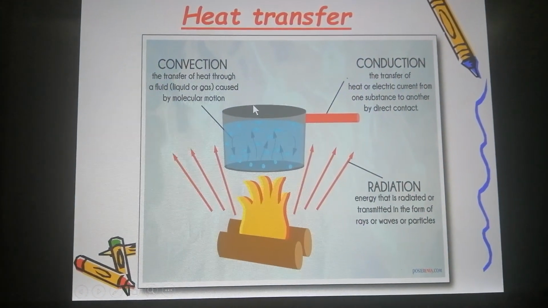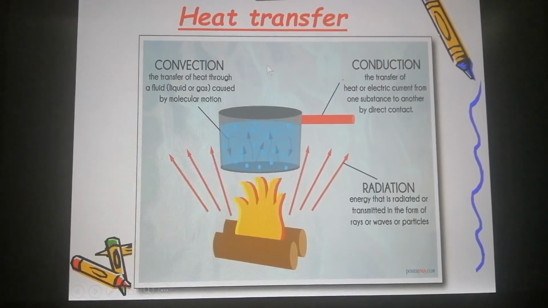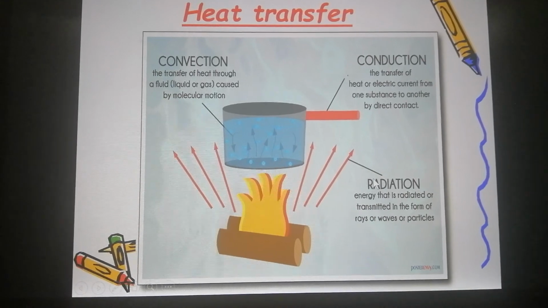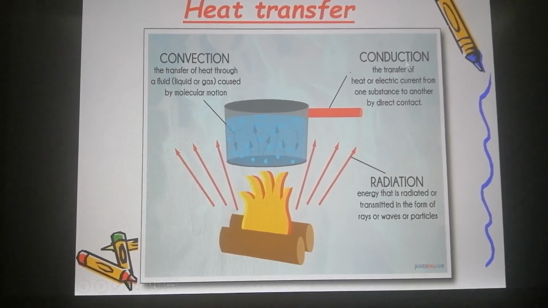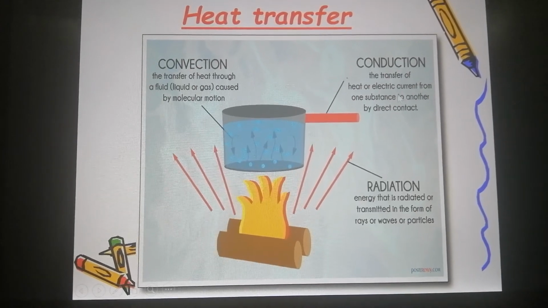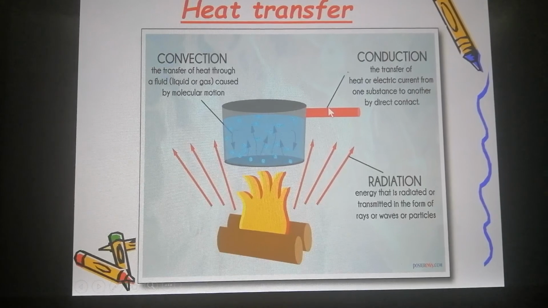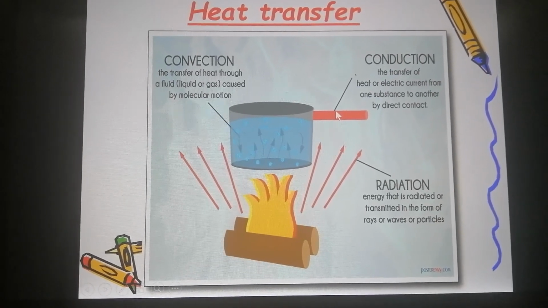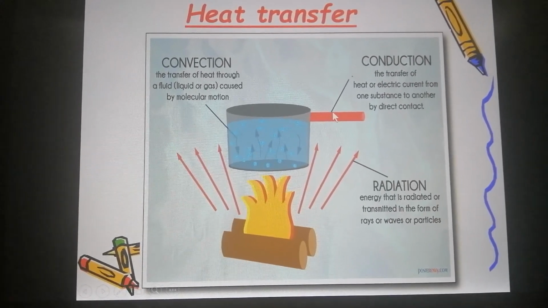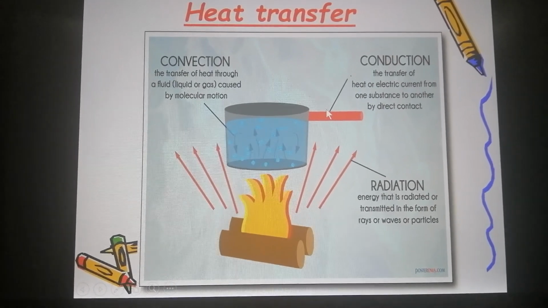How is heat transferred? We have 3 ways: convection, conduction, radiation. Conduction is the first one. It's the transfer of heat or electric current from one substance to another by direct contact. You have to touch it. It is the transfer of heat through a solid, like when you hold the pan or the pot.